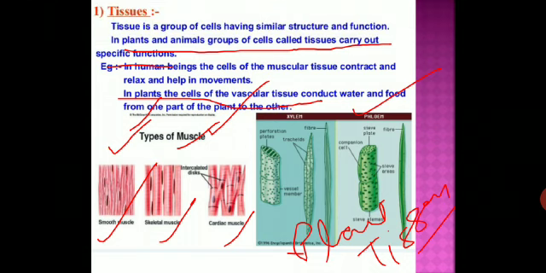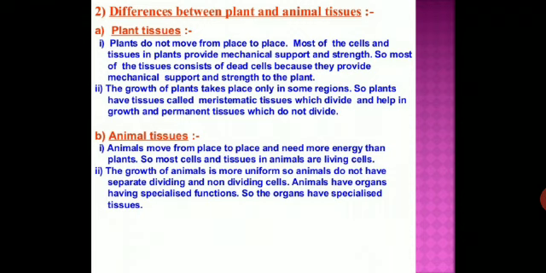Now we will discuss the difference between plant and animal tissues. We have discussed in an earlier chapter the difference between the plant cell and animal cells. Now in this chapter we will discuss plant tissue and animal tissue. If we talk about plants, students, the plants don't move from one place to another place. They are present at a stationary position.